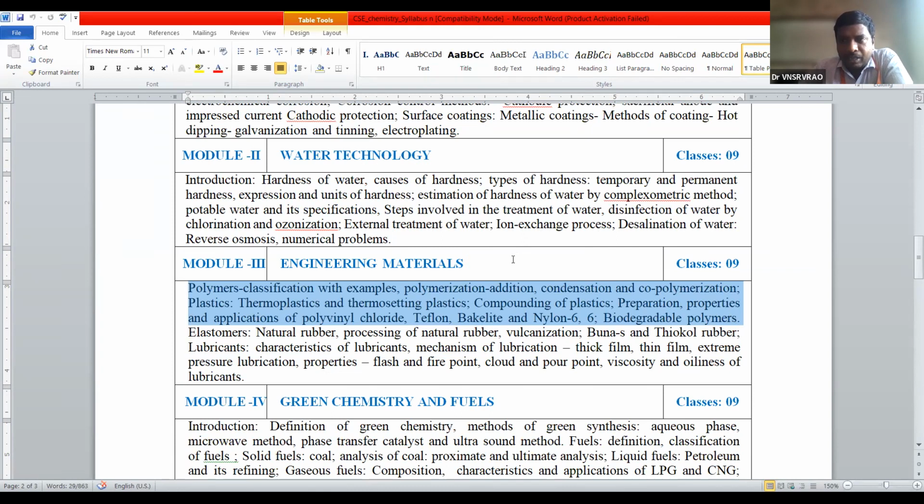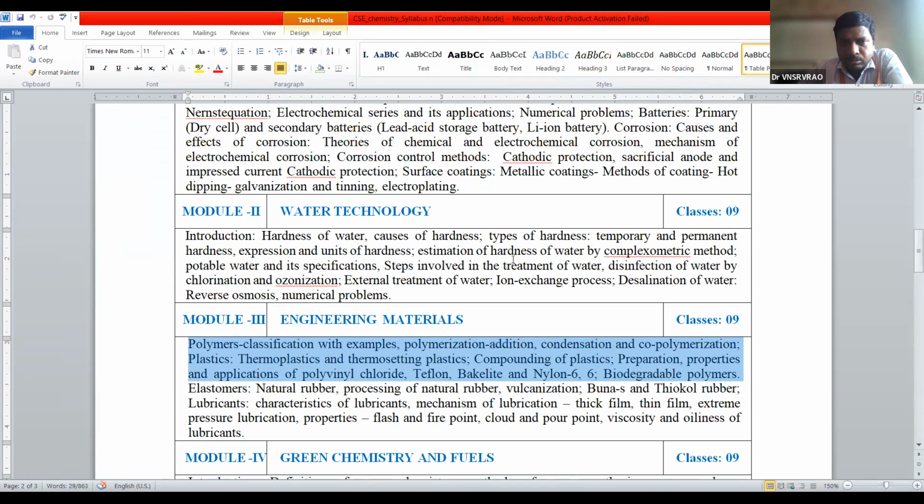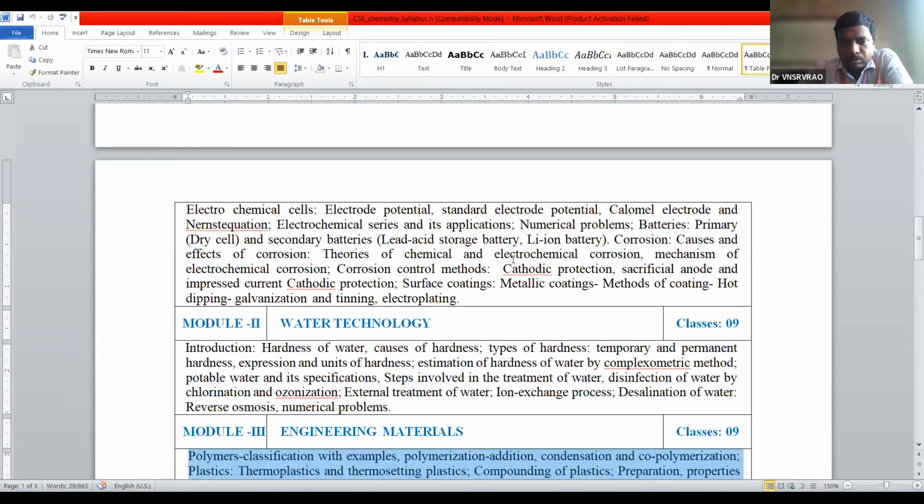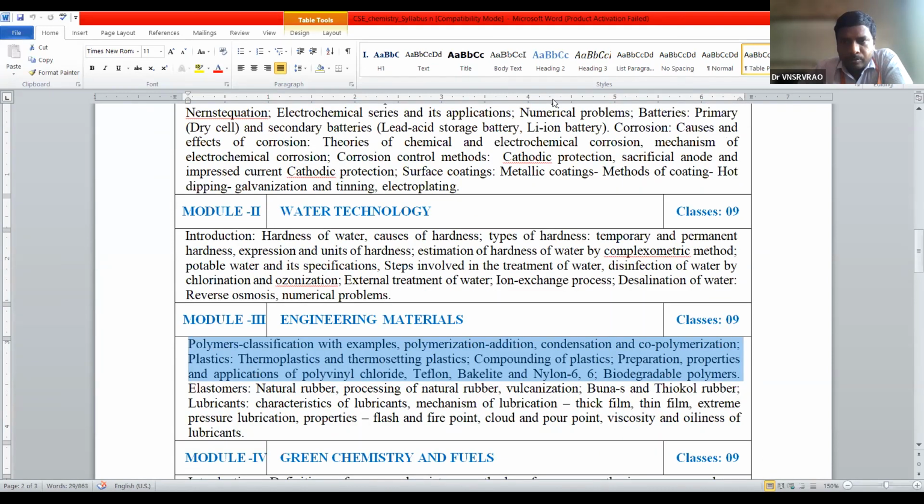Did all of you understand about the CIE1 syllabus? Give me a response. Yes? All of you understood about the CIE1 syllabus? Okay, let us start our Module 3, Engineering Materials.